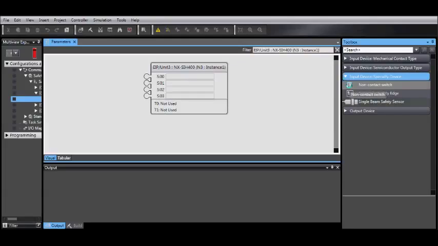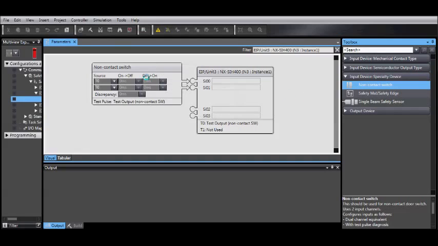Under Input Devices, Specialty Devices, select Non-Contact Switch. Drag and drop it onto the first set of nodes. And here you're going to notice under Source, it has T0. Those are our test pulses and no discrepancy.